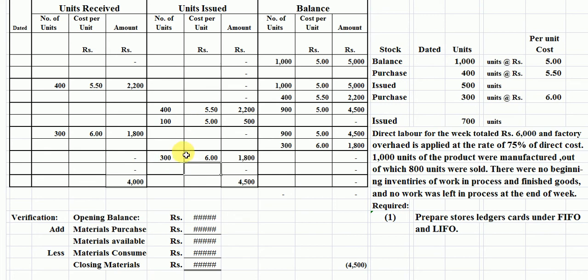The remaining balance is 400 units, which is taken from the 900 units here. 400 units is taken from the first purchase of 900 units. Now the remaining balance in inventory is 500 units. The rate is 5.